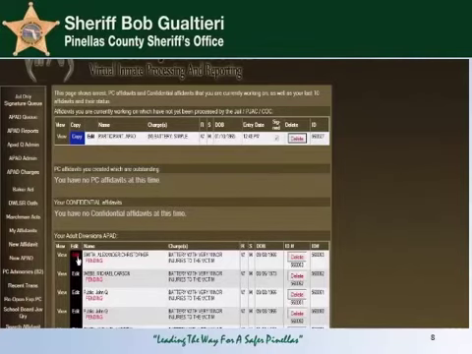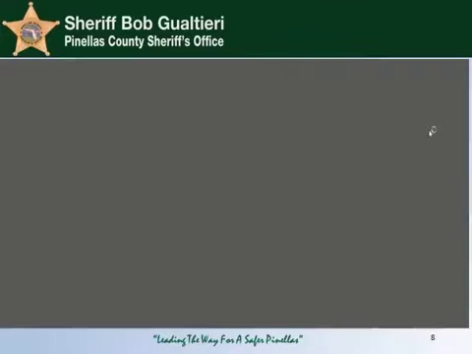If you made an error or need to add something, you can click Edit, which will take you back to the referral entry form so you can make your changes. Once you're ready to view and give the subject their referral notice, you can click here on the View button. You'll see it's then going to bring up the actual referral itself.